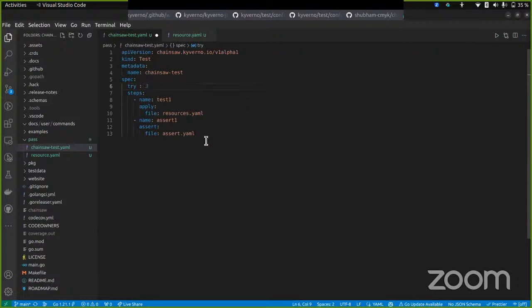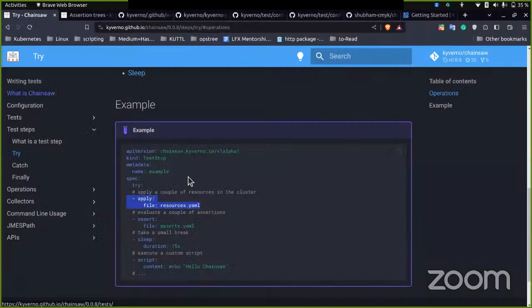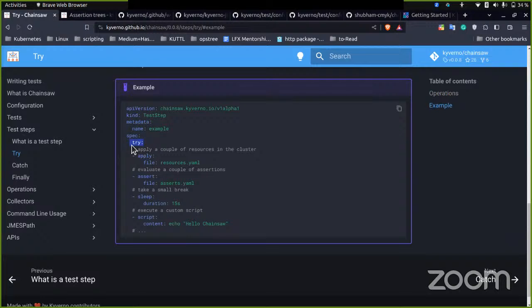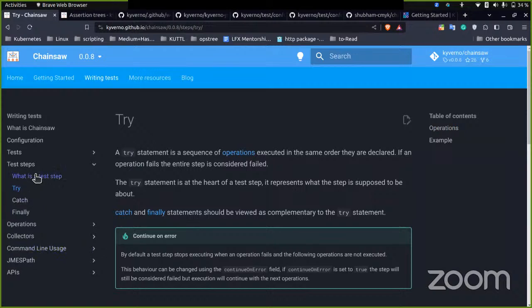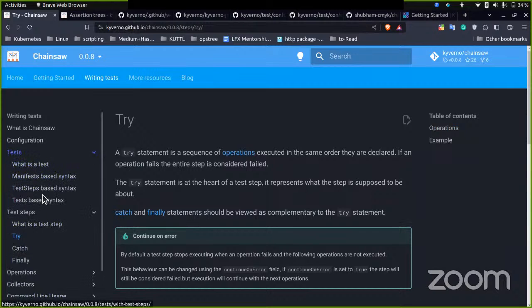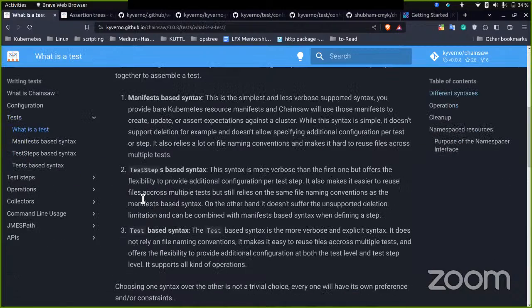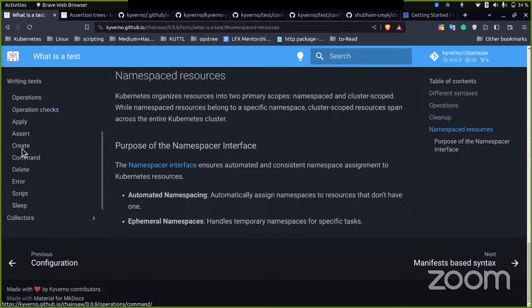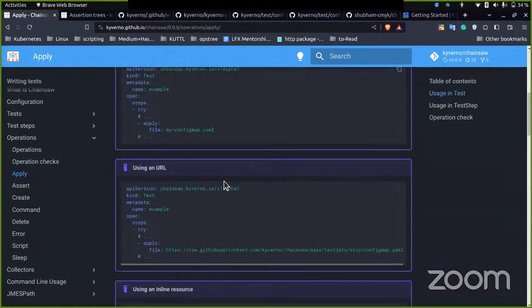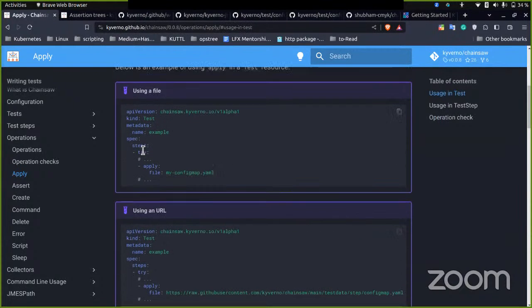Let me check the syntax. Okay, it was for the test step we need for the test. Okay, it's over here. Okay, we have test. What is test? Okay, just a second. Okay, it's like this when we are using file. We have simple steps over here, and we could use the syntax.